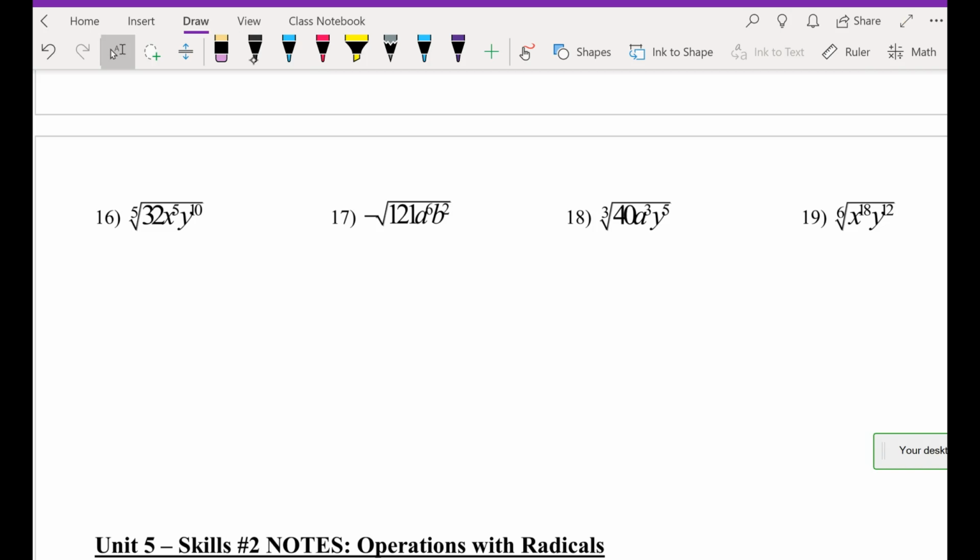Once you guys are done, go back and double check the absolute value.